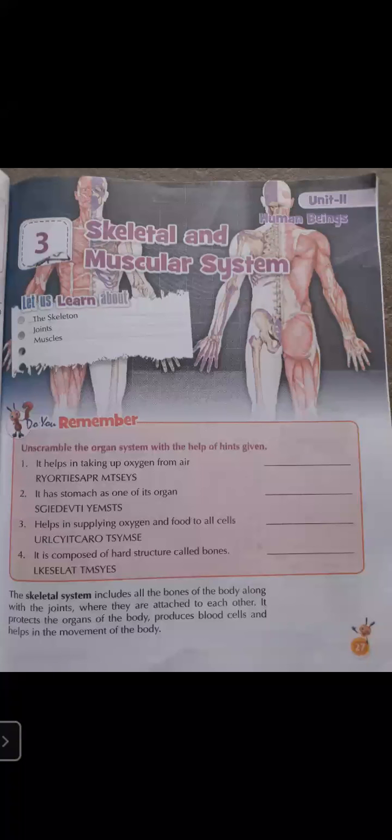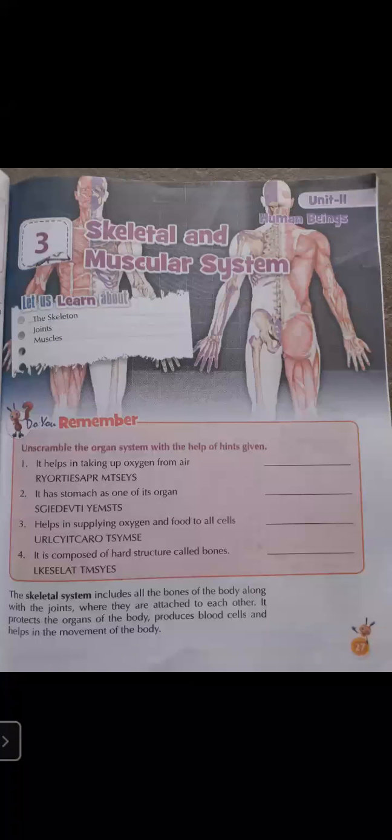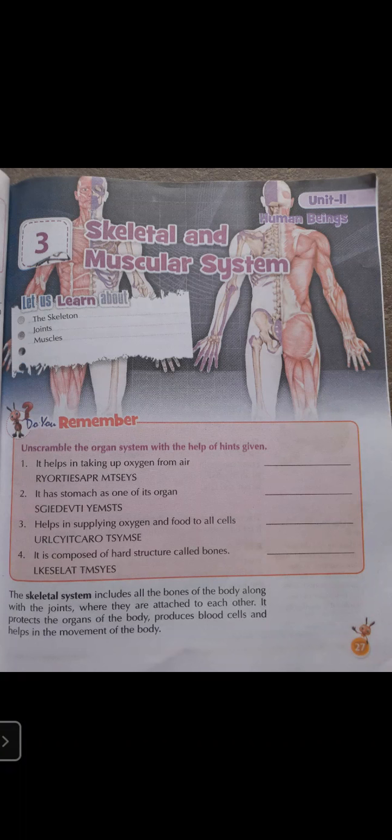This is the digestive system. The third, it helps in supplying oxygen and food to all cells. It is the circulatory system. So you have to write circulatory in proper sequence.